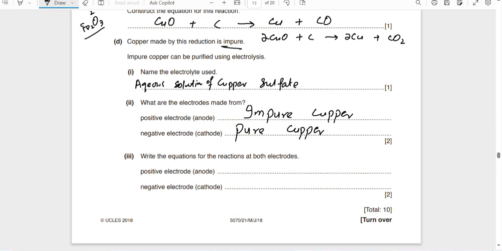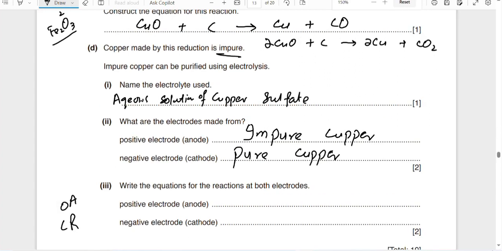Write the equation on both electrodes. You know that on the positive electrode it is called OA, oxidation on anode, and on the negative electrode, the cathode, reduction takes place. What is oxidation? Oxidation means the loss of electrons. So copper will lose electrons. This is a solid.